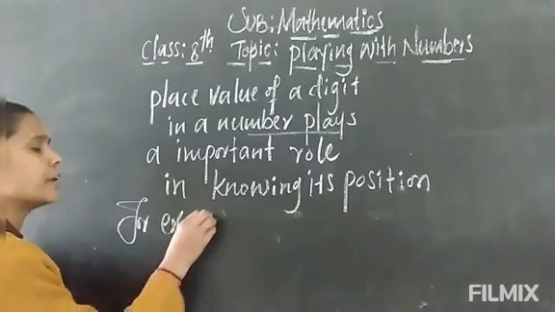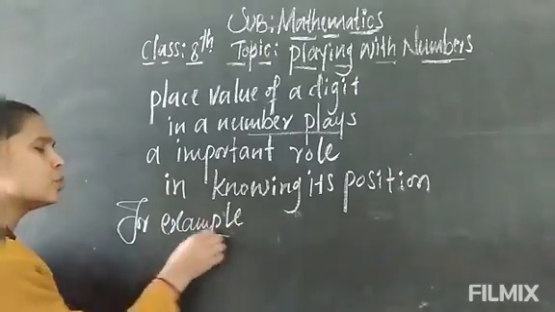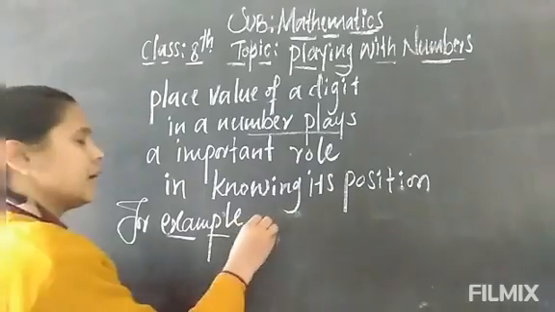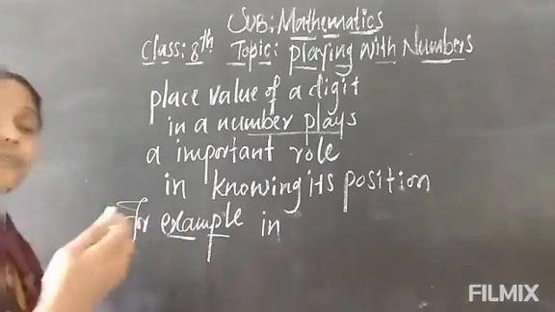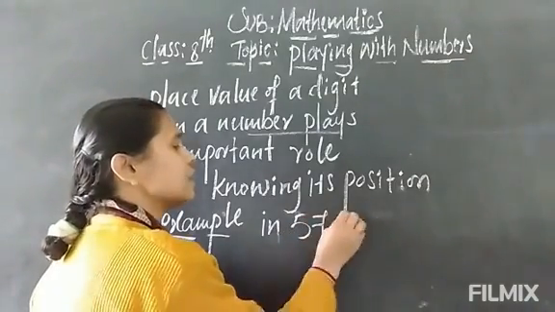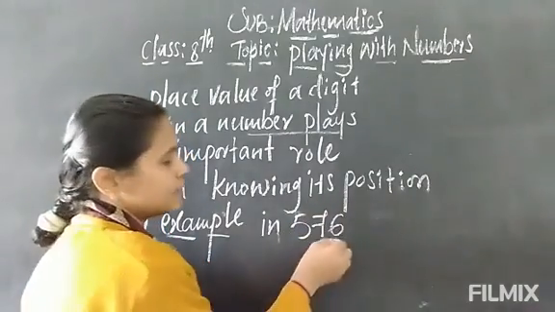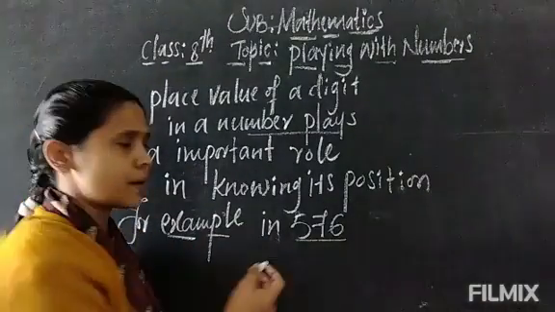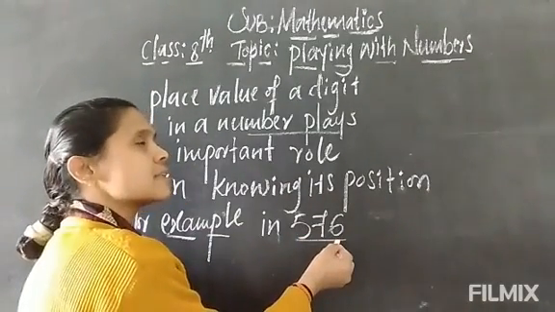We have to take one number. As you know, the different numbers you have studied. Which number shall we take? 576, I am going to take this number. As you know, you know very well how to read the number. 6 is in the ones place.